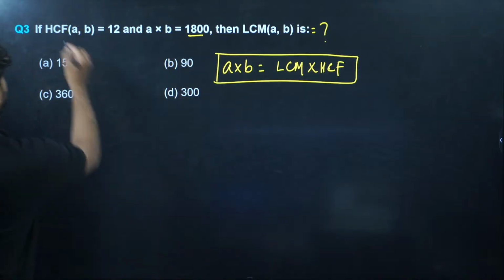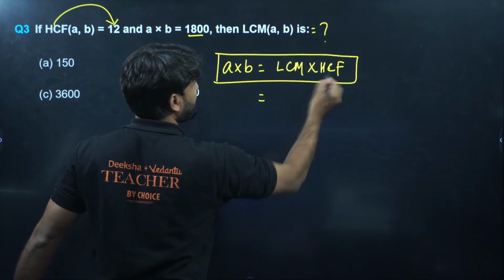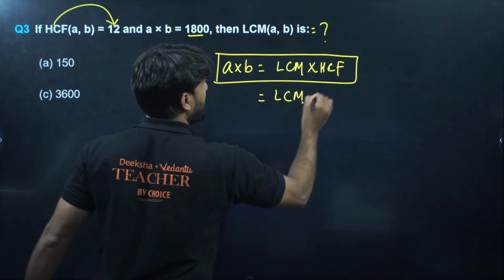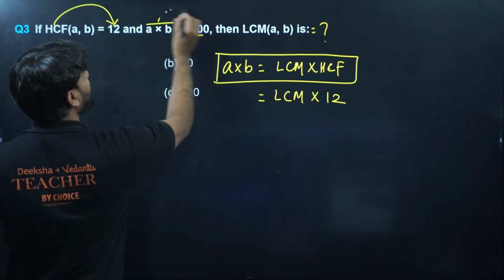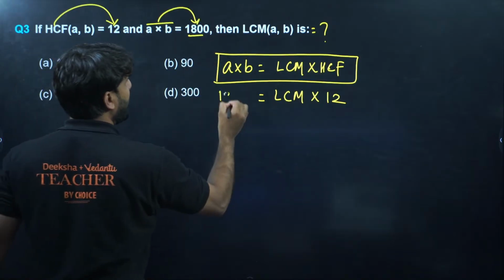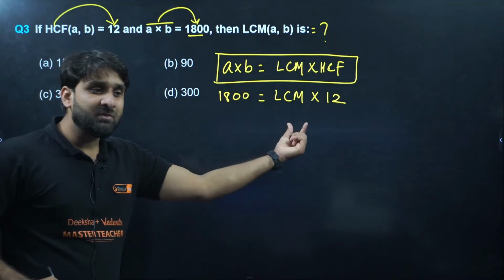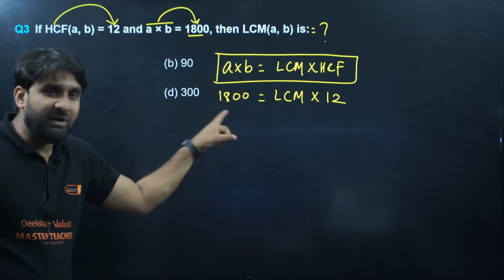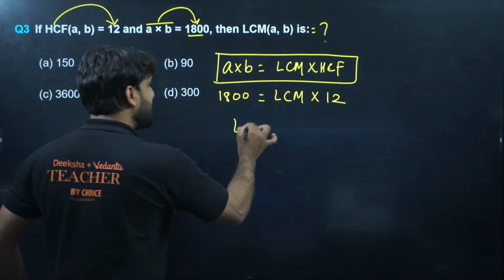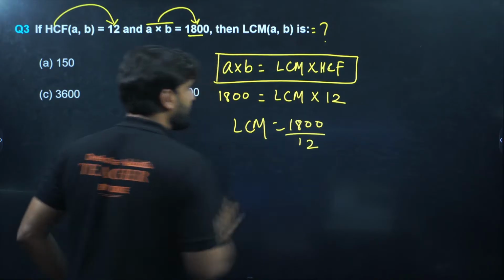In this question, HCF is equal to 12, so it is given to you. We don't know the LCM. And the product of the numbers is equal to 1800, which is given to you. And we have to calculate the LCM. 12 is in multiplication, so if 12 goes to this side, it will divide 1800. So LCM will be equal to 1800 divided by 12.